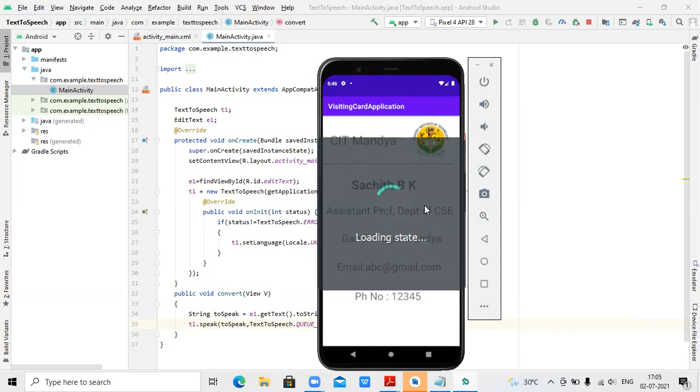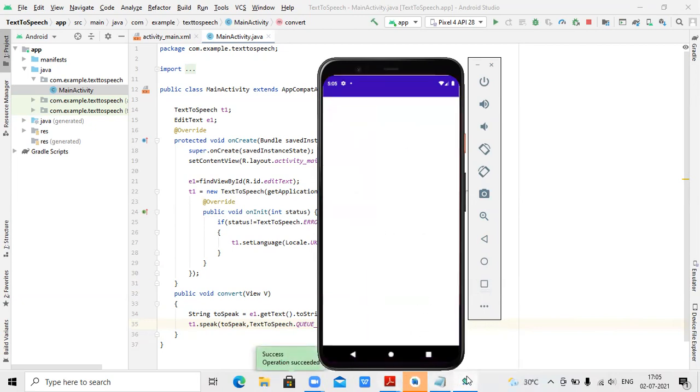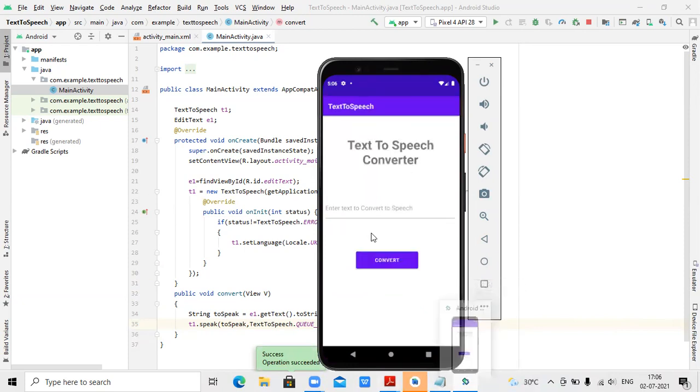The mobile is getting restarted now. Actually, the OS is getting booted up. Once the OS gets booted up successfully, this is the application we developed in our previous presentation. Success, it indicates your application is on the verge of installation. As you can see, my application has been successfully installed. This is the design we just created, and we are getting the same design.